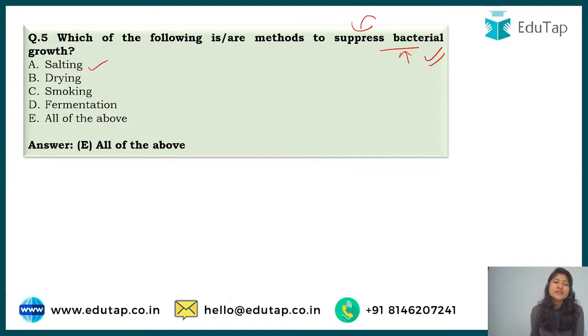In salting, this is the cheapest and easiest way to remove bacterial infestation. You just have to sprinkle the salt over the fishes, right? Next one is drying. Drying is also one of the cheapest methods.